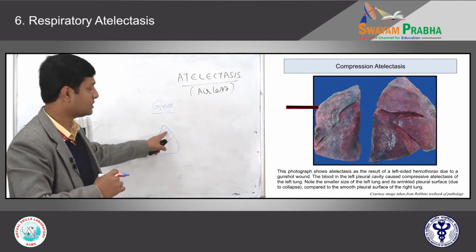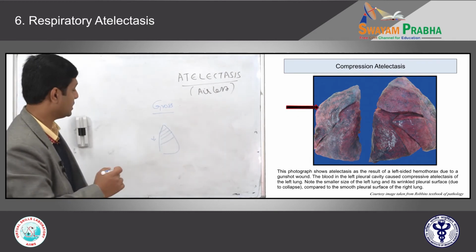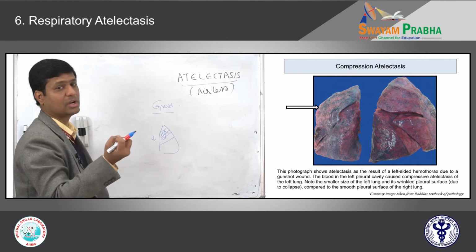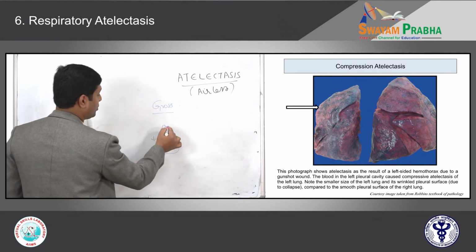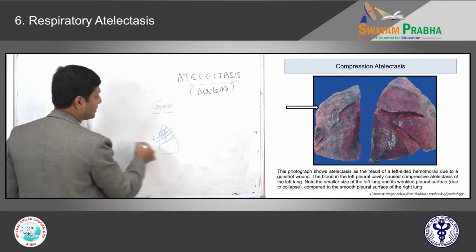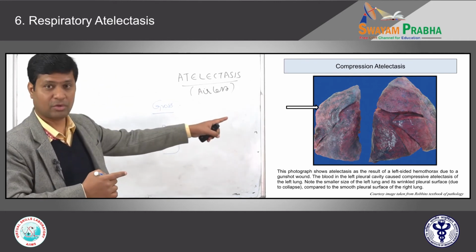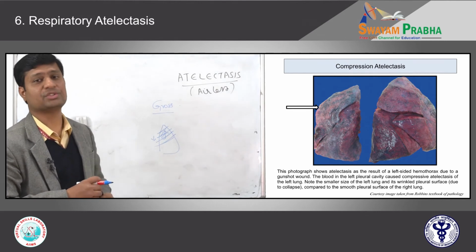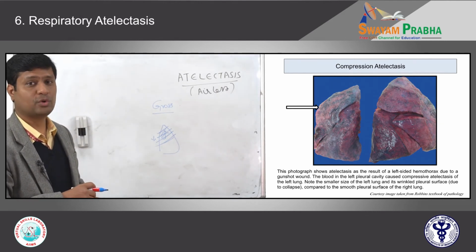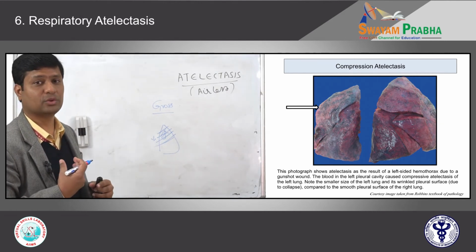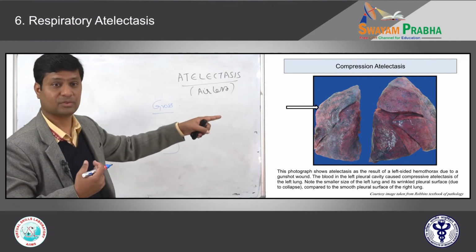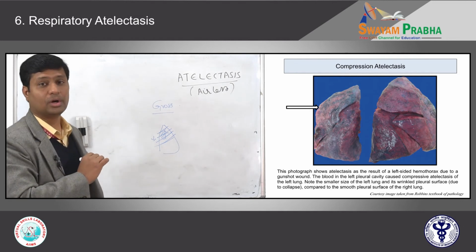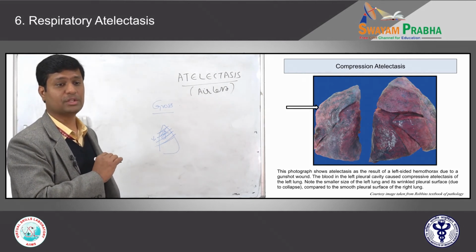And when you see the surface, the pleura is shiny, but there is puckering of the pleura, shrunken pleura, and you will see prominent rib markings. You can make out the prominent rib markings. This is an example taken from the book, where the patient died due to a gunshot wound, where there is blood in the thoracic cavity causing compression. This is the prominent rib marking, so this is important.